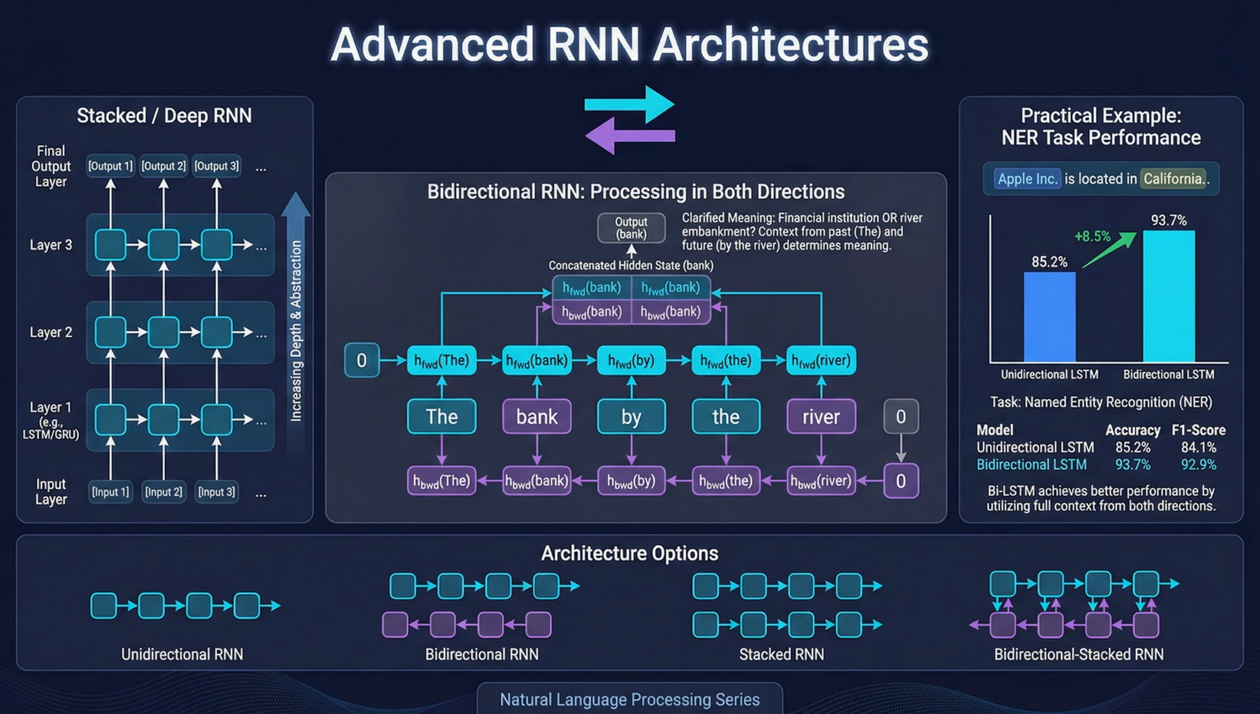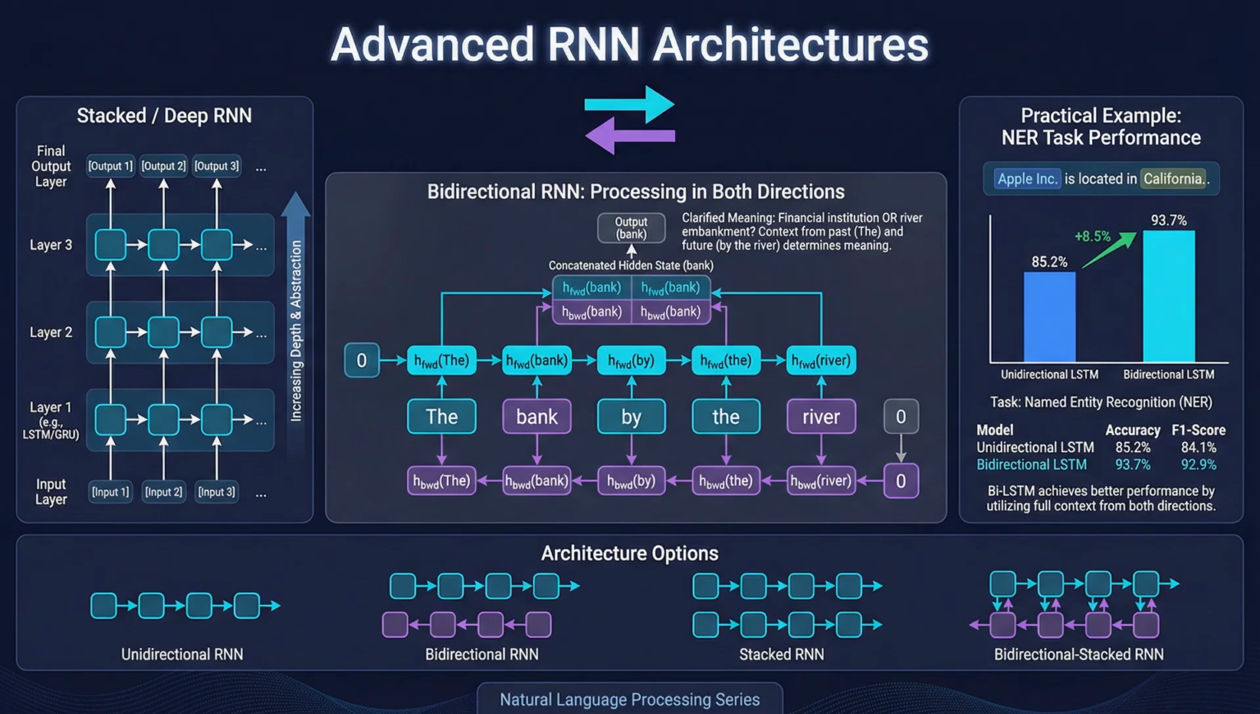Bidirectional RNNs process sequences in both directions simultaneously. A forward RNN reads from left to right, while a backward RNN reads from right to left. Their hidden states are concatenated, giving each position access to both past and future context. This is crucial for tasks like named entity recognition, where the word bank could mean a financial institution or a river bank depending on surrounding context.